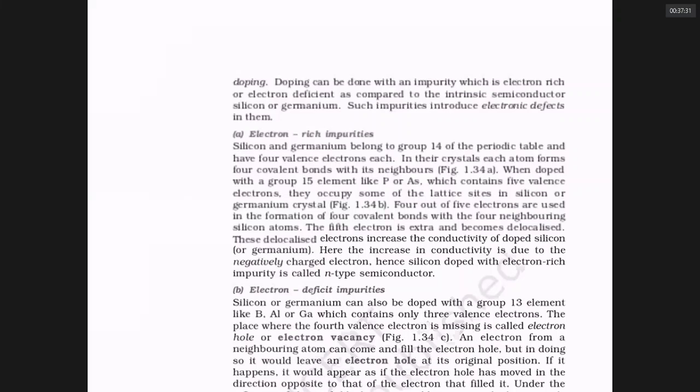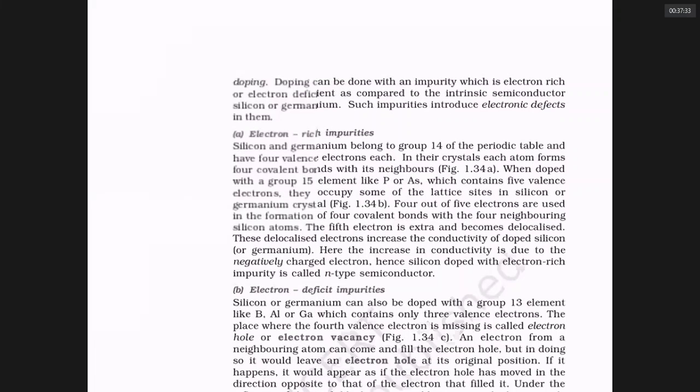So what is being doped, if you carefully see? Take silicon or germanium: each silicon or germanium atom has 4 electrons. Therefore, it has filled bands and empty bands which are very close. It is making 4 bonds. Now, when the silicon is added with an impurity belonging to the 15th group, silicon is in the 14th group, it has 4 electrons. If you are adding an impurity of an element belonging to the 15th group like phosphorus, arsenic,